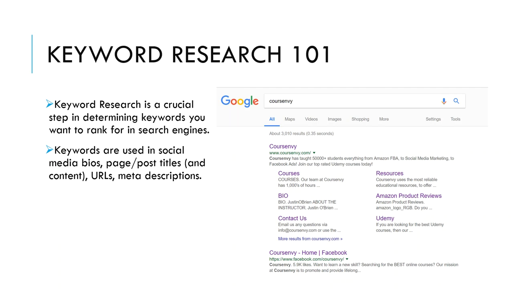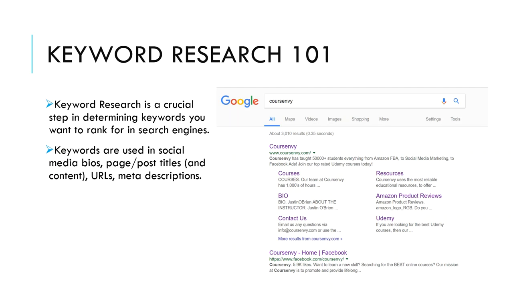Yes, you can build your brand awareness eventually around your business name and rank organically for your business name, i.e. Course Envy, as you can see in this Google search screen. But in the meantime, you want to be found via organic searches. When I say organic searches, I mean when a person inputs a word or string of words into Google and clicks search, that top ranking website that isn't an ad is the #1 ranked organic search. So as you can see, when I input the keyword Course Envy into Google search, our website, CourseEnvy.com, is the first thing that appears in organic search results.